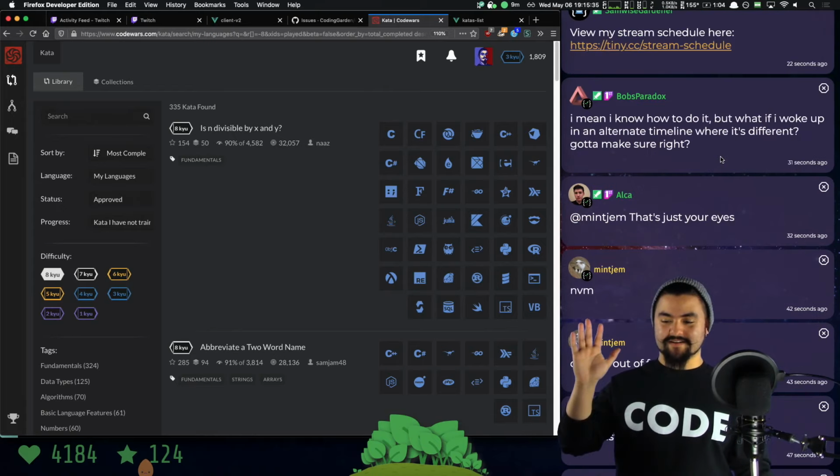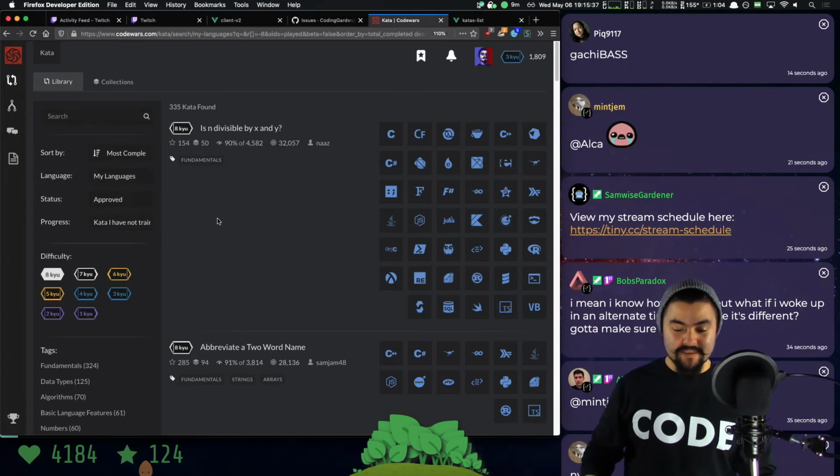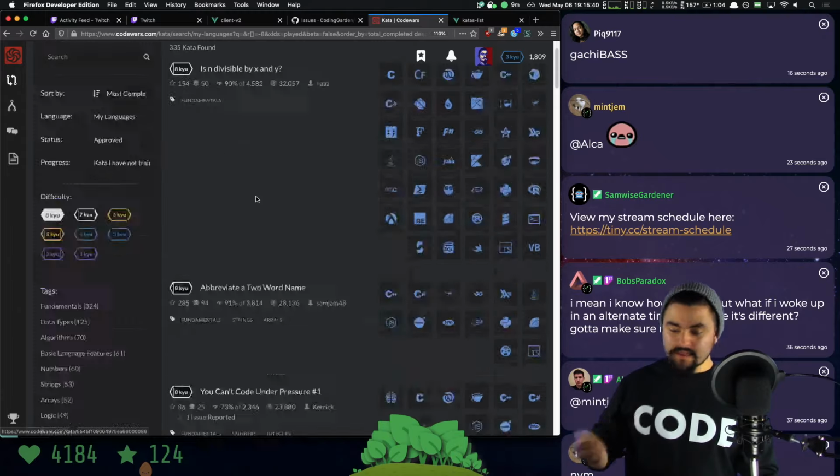Camera autofocus. Is it back? All right. Let's just work through these.